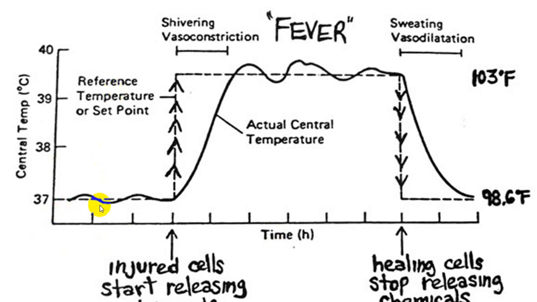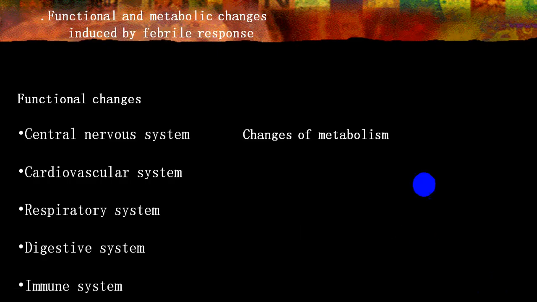You start getting a stimulus, that is injury of the cells, chemical mediators, invasion of bacteria, etc., then shivering and vasoconstriction, heat production, maintenance, sweating and vasodilatation, heat loss, and healing starts. Release of protective chemical mediators.